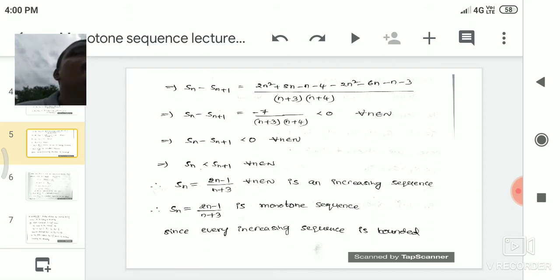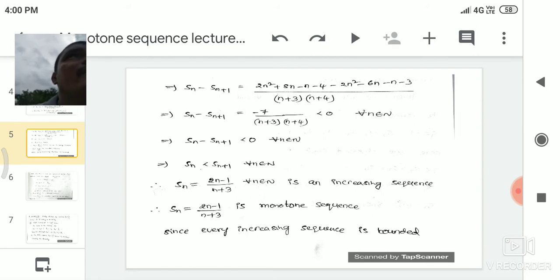So already we know that every increasing sequence is bounded. Why? Because every increasing sequence is a bounded below sequence. From that we get every increasing sequence is bounded. Since it is an increasing sequence, every increasing sequence has a lower bound, that is S1.